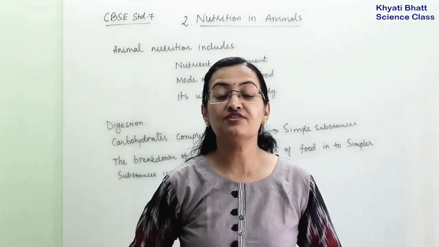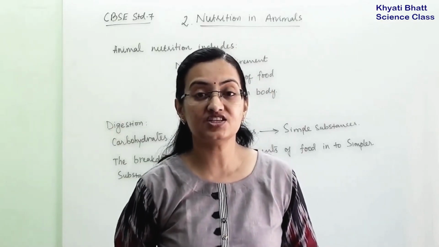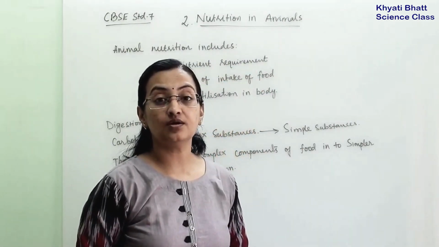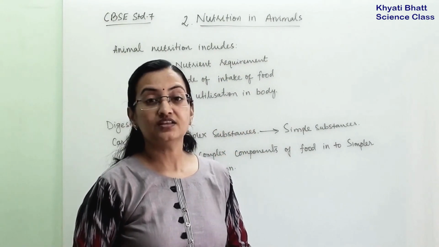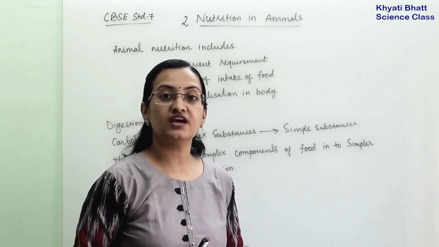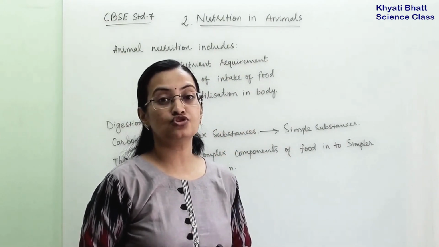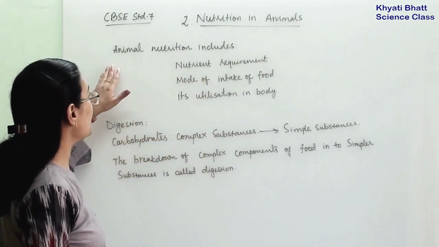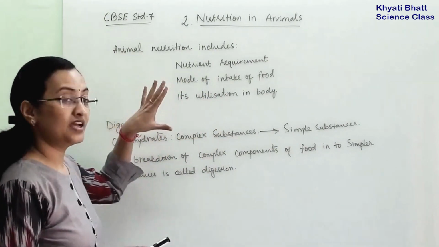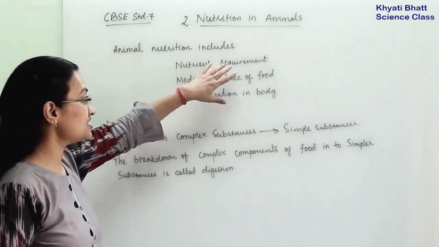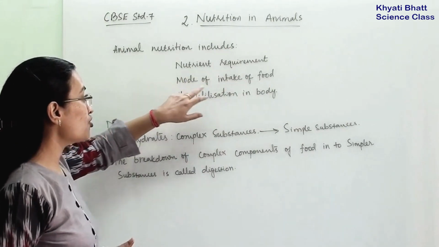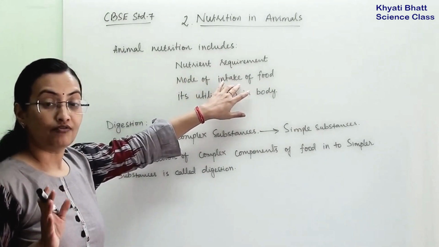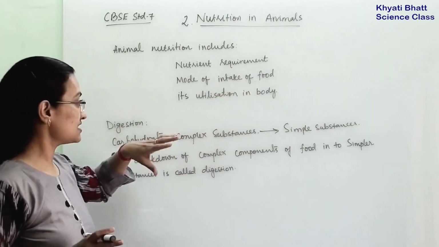Welcome students. Today we are going to learn about the second chapter, and that is nutrition in animals. In previous chapters we have learnt about nutrition of plants, how they take food and the different modes of intake of food in plants. Now in this chapter we are going to talk about animal nutrition, and it will include nutrient requirement of animals, mode of intake of food, that different animals take food in different ways. So we are going to discuss that.